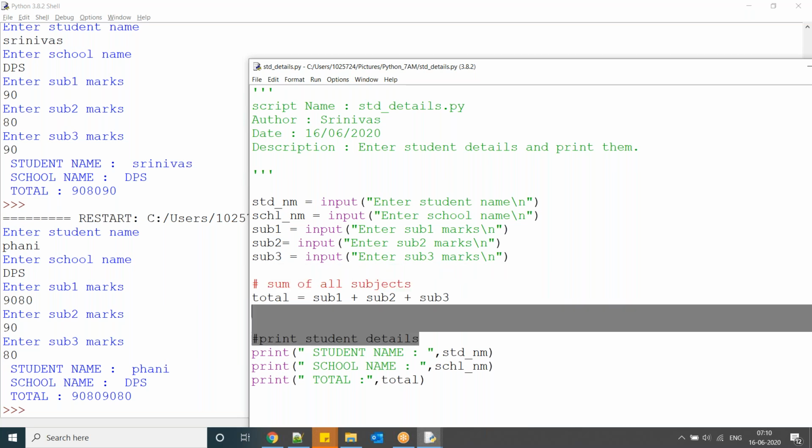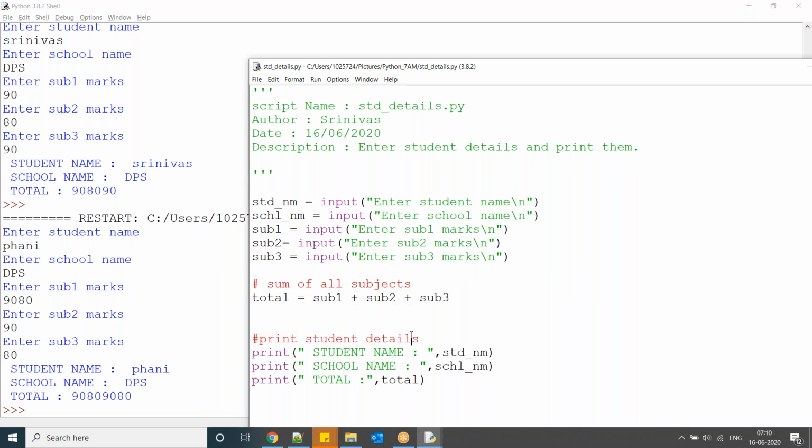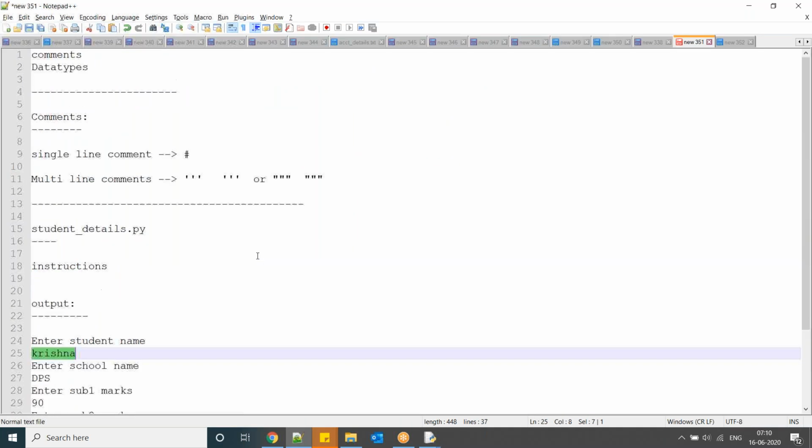Okay, so when you are writing a script, today you can understand it, but after 1 year, if you open the script, you have to understand it. That's why always maintain comments as much as you can. Not only you, if someone else opens your script, they can understand it through the comments. Okay, so here you have to understand: the hash symbol is a single line comment, and triple single quotes and triple double quotes are multi-line comments.